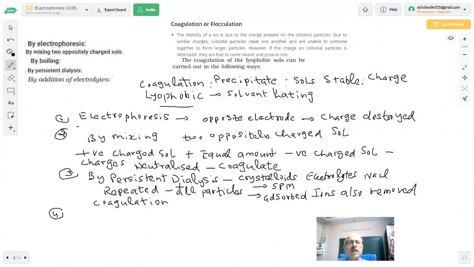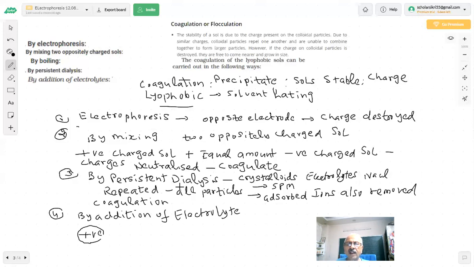Fourth, by addition of electrolytes. What do you mean by this? It is very clear. If the colloidal solution is positively charged, say your colloid is positive.